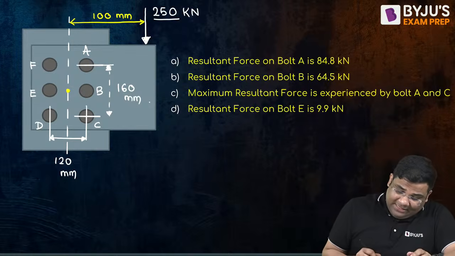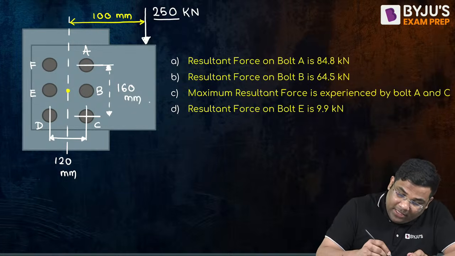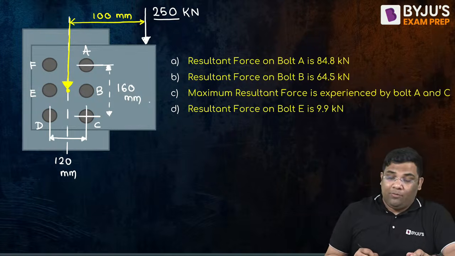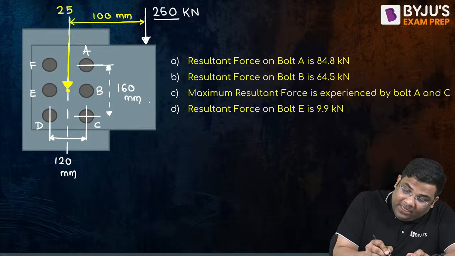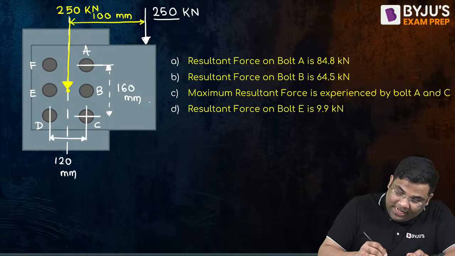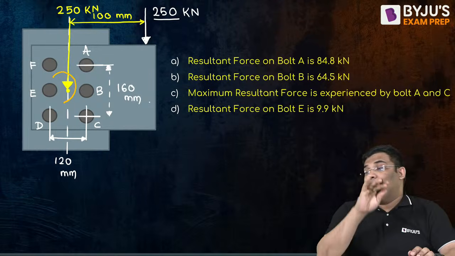Now, see, when I shift this particular load, what will happen? There will be a moment, right? So the force of 250 kilonewton is shifted, and then there will be a moment also. And this will be a twisting moment for all the bolts.